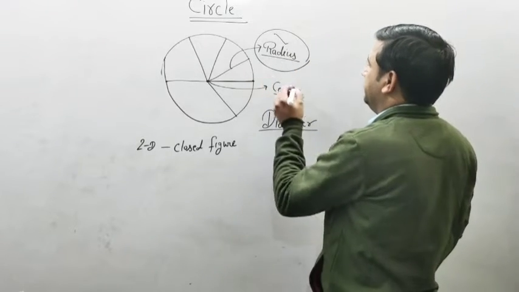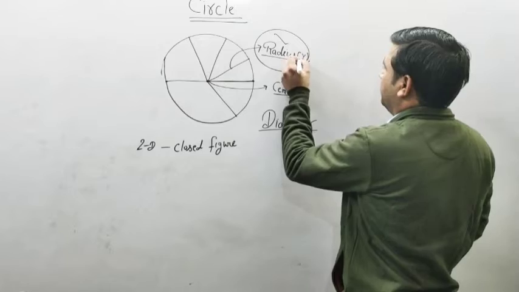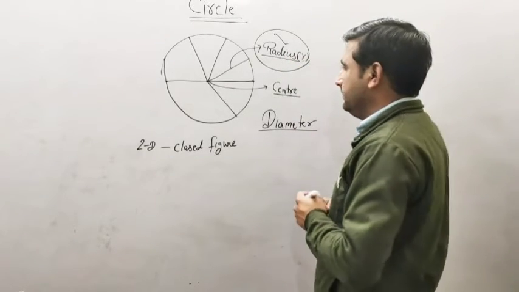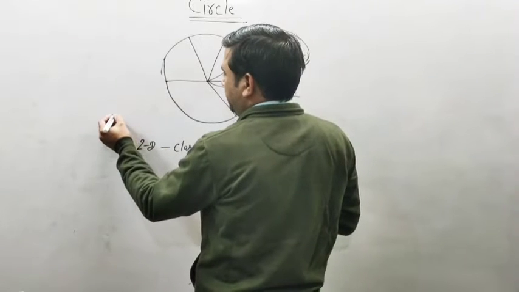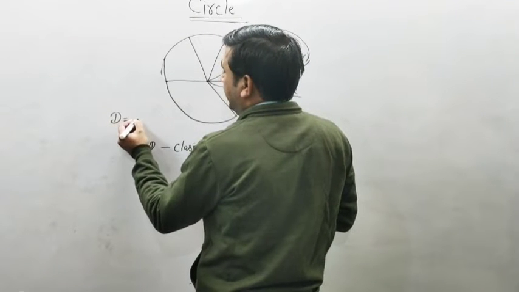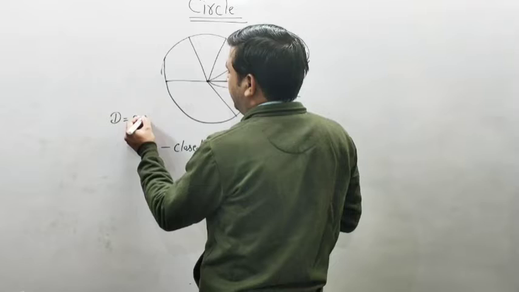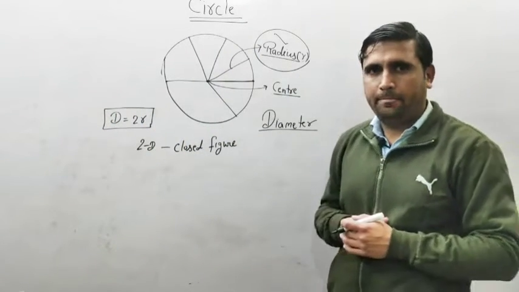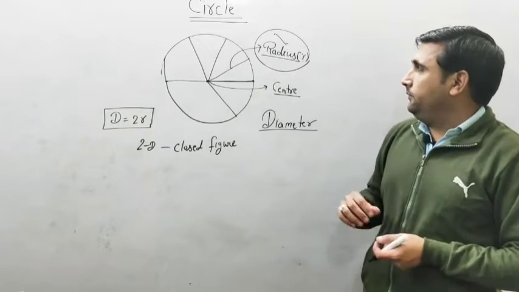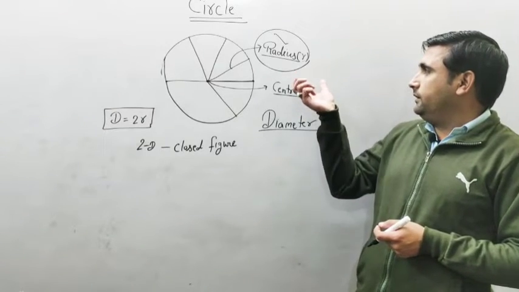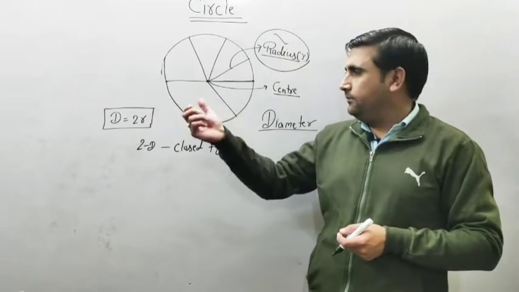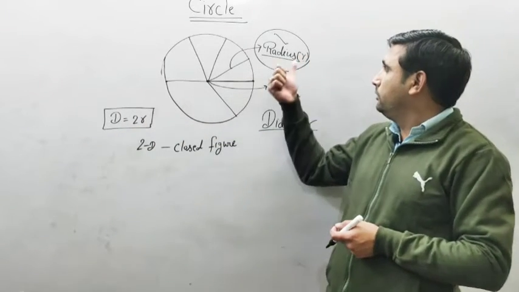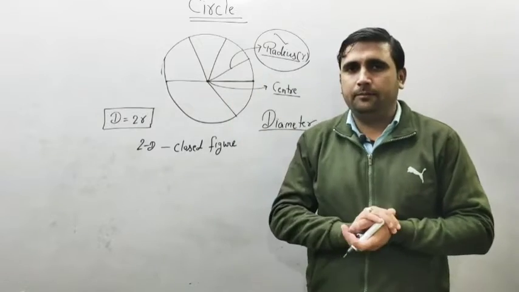Basically, radius is denoted by r and diameter is twice the radius. It means if diameter is denoted by d and radius by r, then d is equal to 2r. Clear? If we have the measurement of the radius, then we multiply it by 2 and we get the diameter.